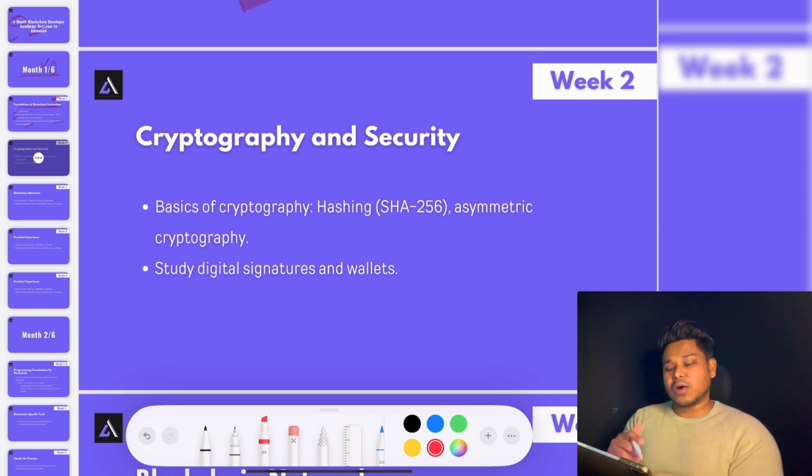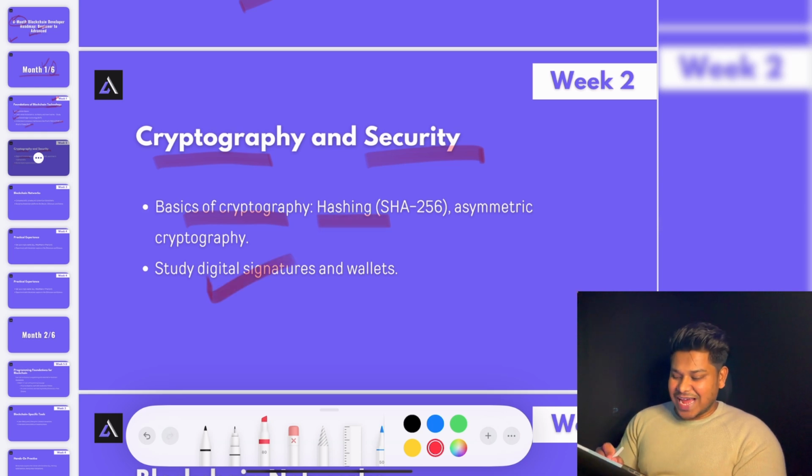In that, you have to learn about cryptography and security, because this plays a huge role when it comes to blockchain and performing any kind of transaction on the chain, and the hashing algorithm. This plays a huge role. In that, you have to learn about cryptography and the hashing mechanism. Then you have to learn about signatures and wallets, how it exactly works when you make any transaction on the blockchain ecosystem, how you generate that hashing algorithm, how it generates the particular signature which is going to be relevant to your wallet. So you have to understand this cryptography and security.